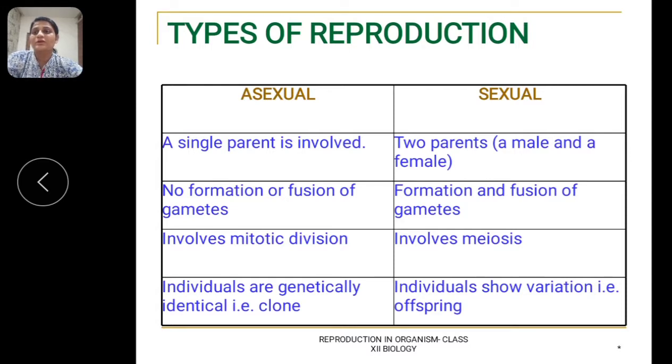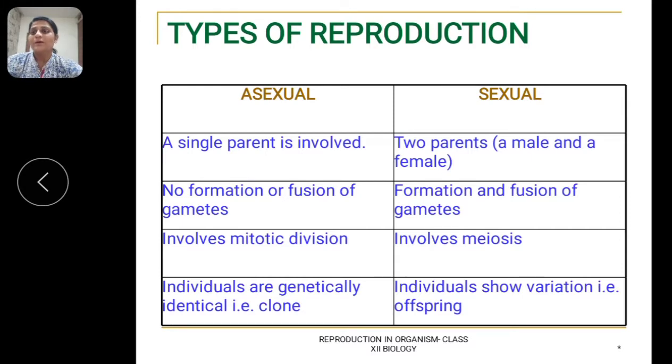Asexual reproduction involves only one parent, whereas in sexual reproduction two parents are involved, wherein one is the male and the other one is female. That means sexual reproduction involves two parents of opposite sex.